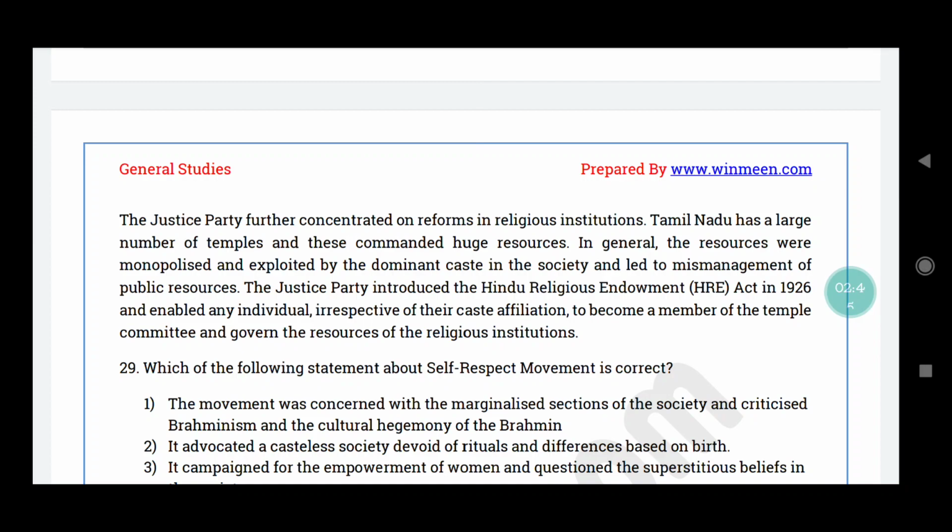So Justice Party Hindu Religious Endowment Act, அதாவது HRE அப்படிங்கிற ஒரு ஆக்டை 1926 பாஸ் பண்ணுறாங்க. இதனால any individual irrespective of their caste affiliation can be a member of the temple committee and they can govern the resources of religious institutions.